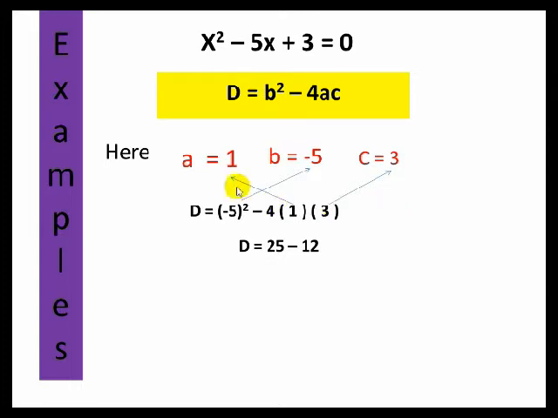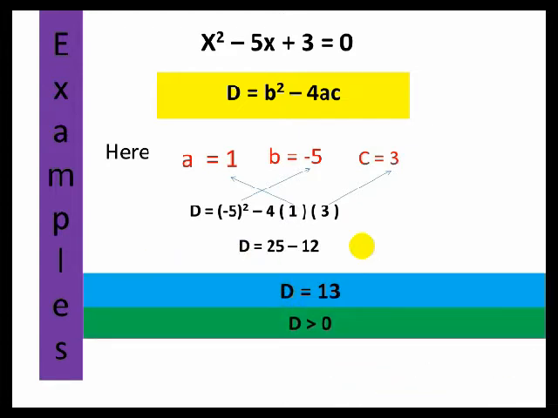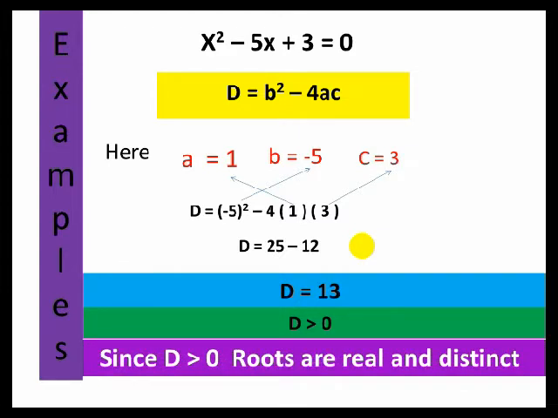Minus 5 whole square, that is 25, and 4 into 1 into 3, that product will be 12, therefore 25 minus 12 will be equal to 13, and therefore d is equal to 13. Since d is positive, it is greater than 0, and since d is greater than 0, the roots are real and distinct.